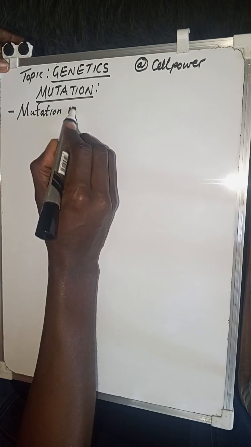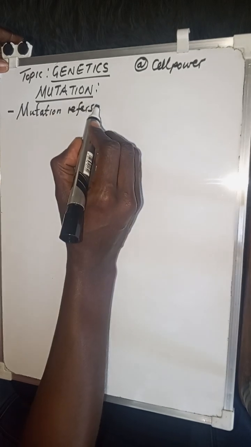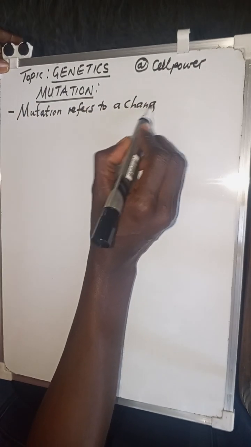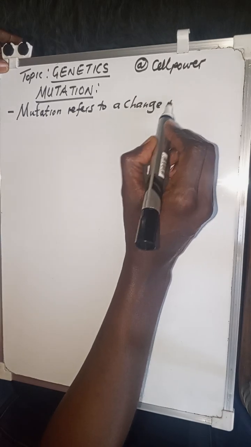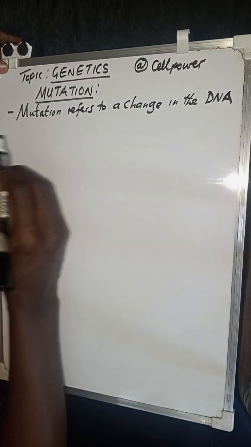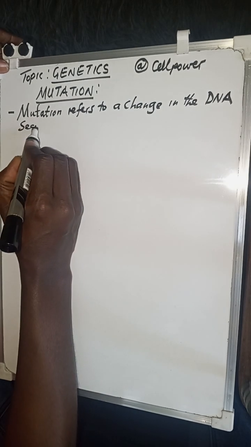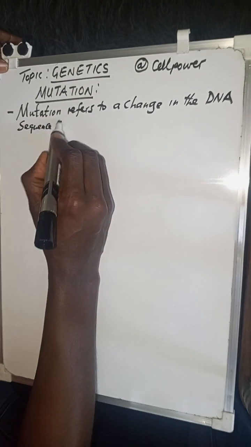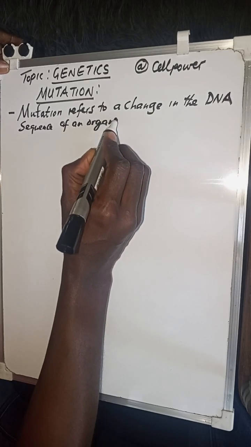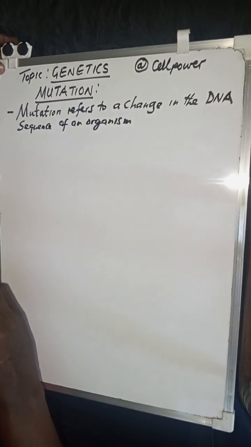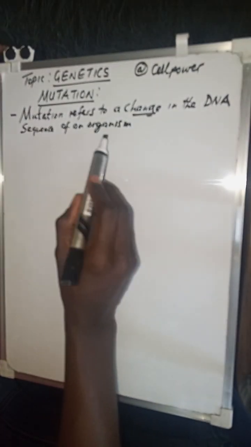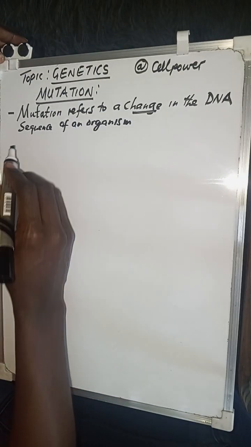So the change in the DNA sequence of an organism, we can call it mutation.